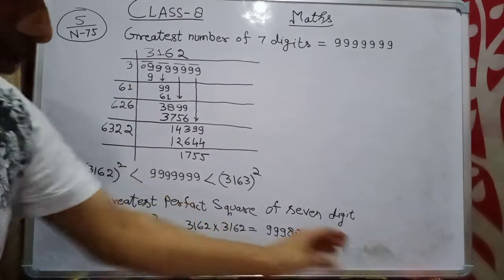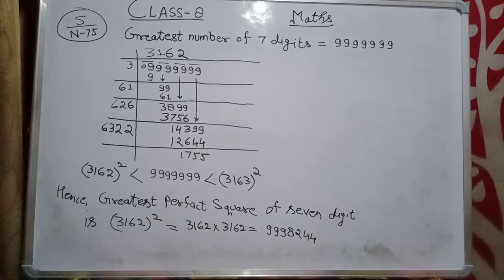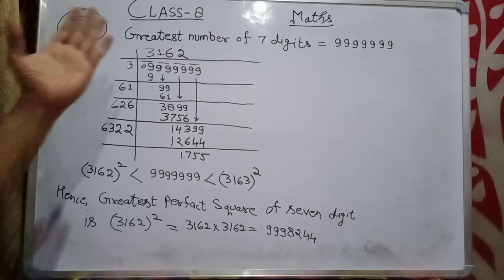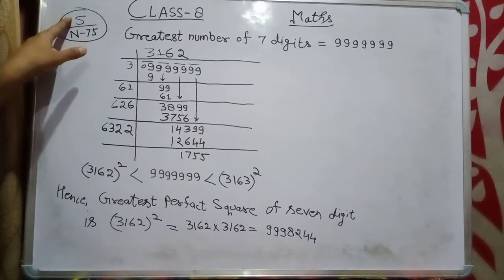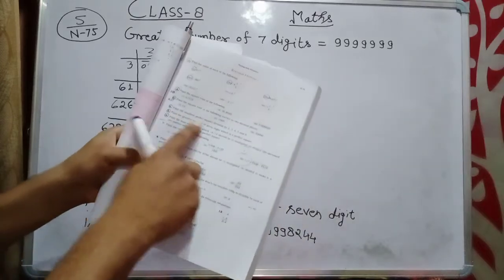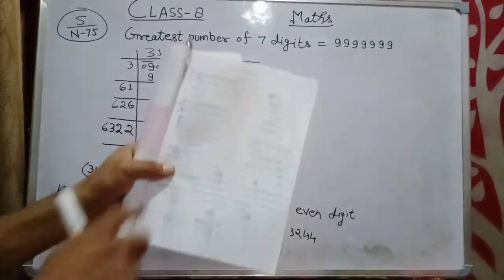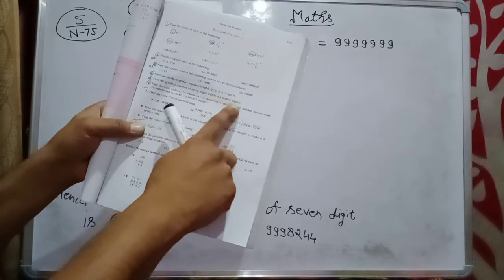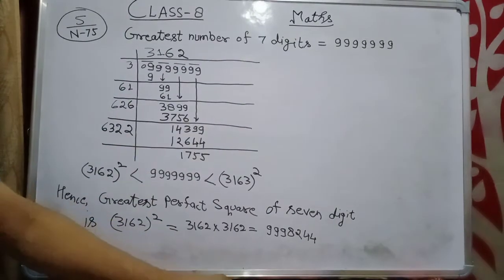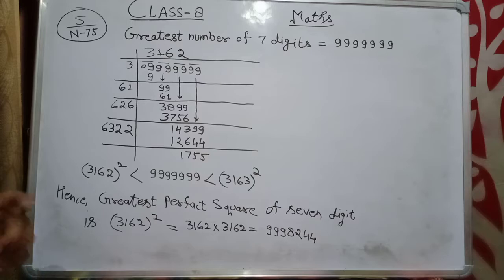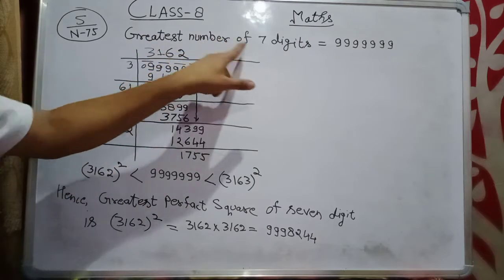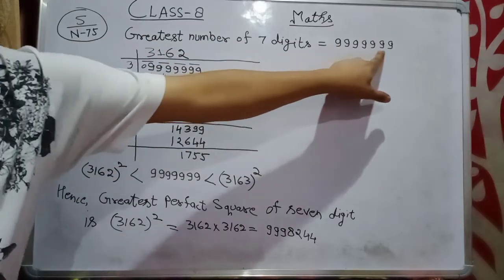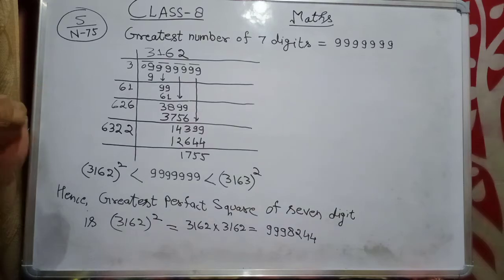Now come to the doubt. Some of the students are asking such a problem. You can see question number 5. It is written here: find the greatest number of 7 digits which is a perfect square. The greatest number of 7 digits is this one, as you all know.